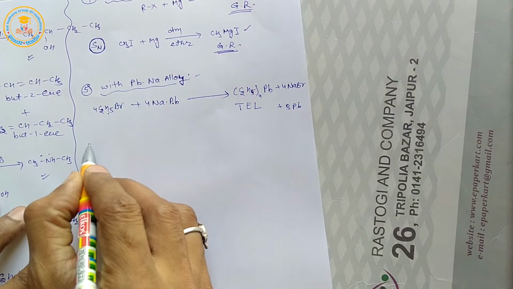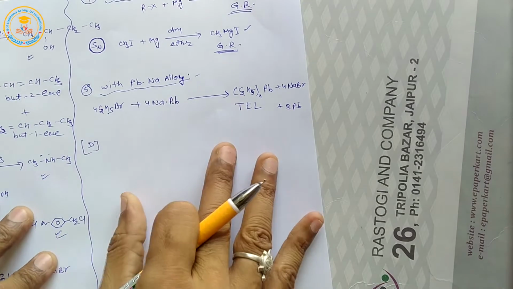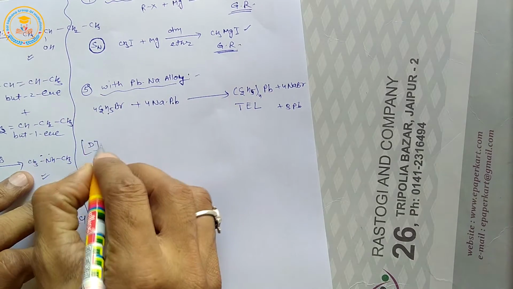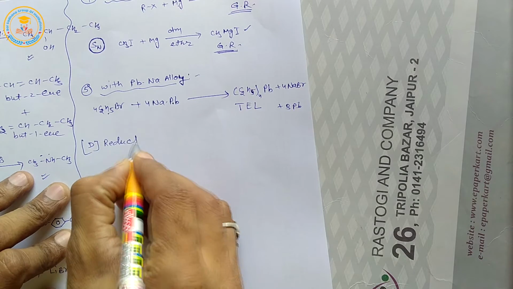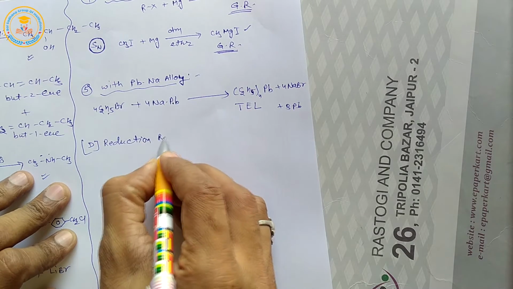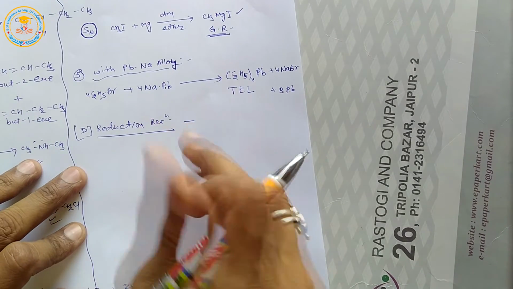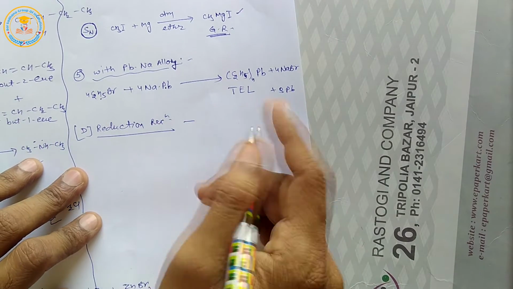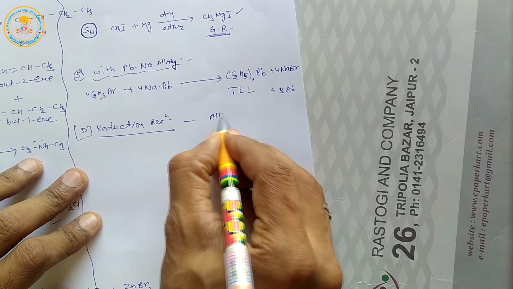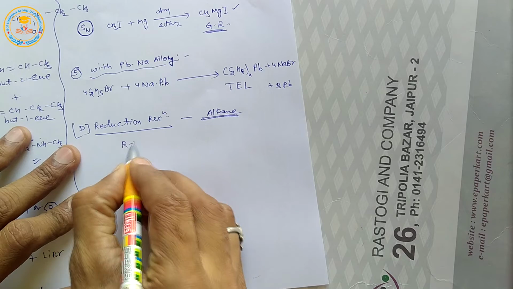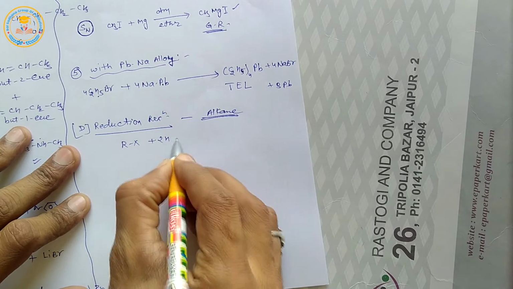Now, fourth type of reactions of haloalkane, that is reduction reaction. Reduction of haloalkane gives alkane, very important. So, it is haloalkane.